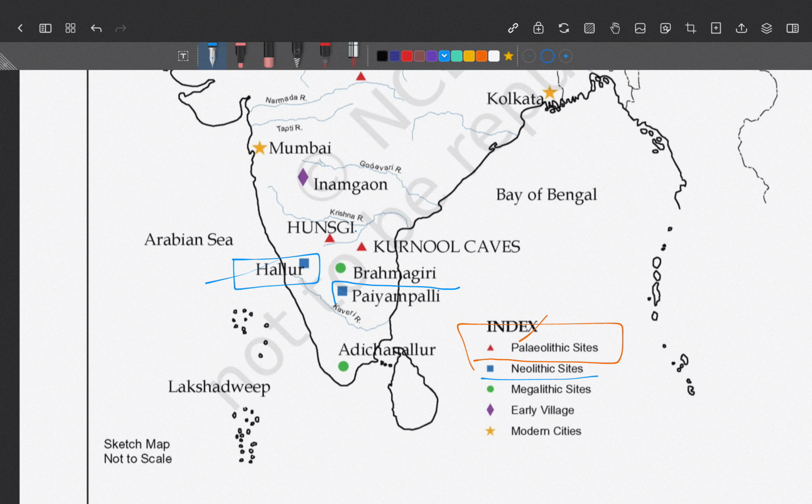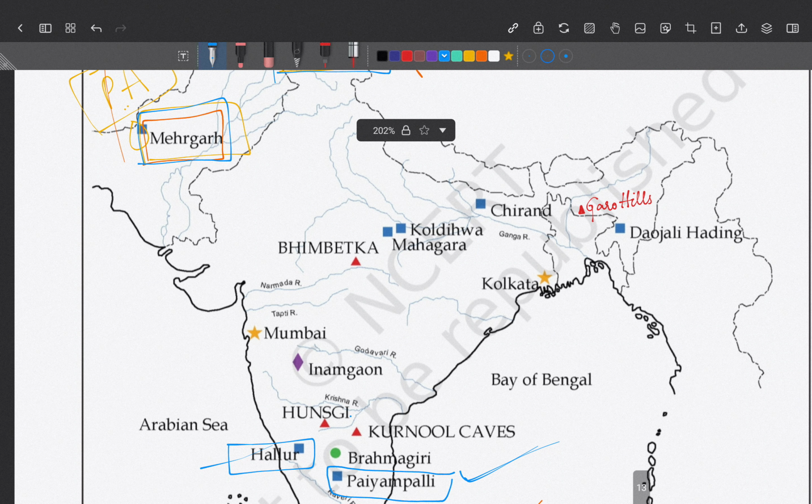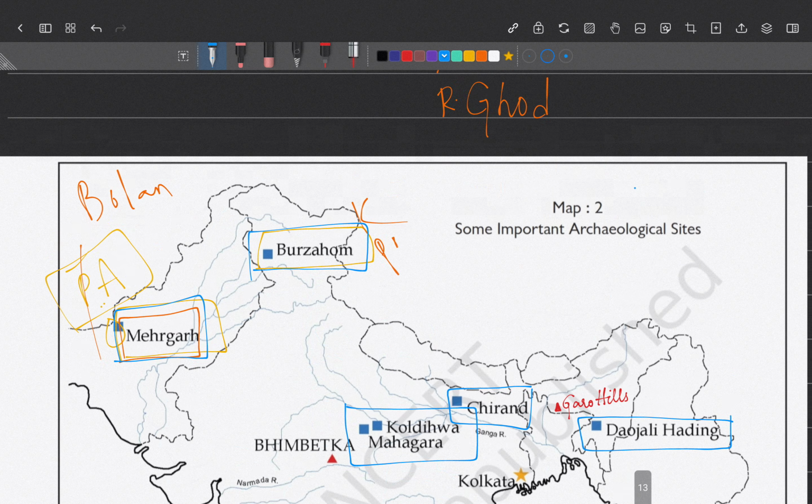Paiyampalli. Paiyampalli is in Andhra Pradesh, near Tamil Nadu. So Paiyampalli is a Neolithic site. And Chirand. Chirand is in Bihar, and Daojali Hading is in the northeast, and Koldihwa and Mahagara. So these are also some of the Neolithic sites. From the UPSC point of view, we have small information here.